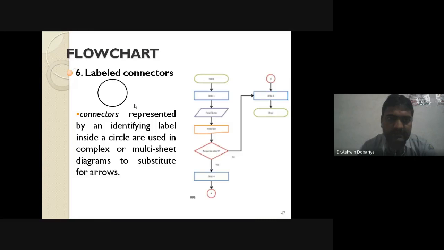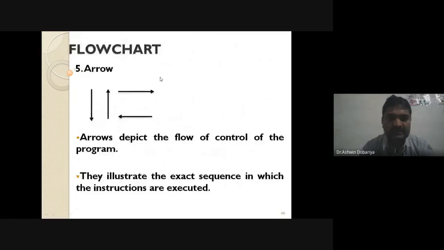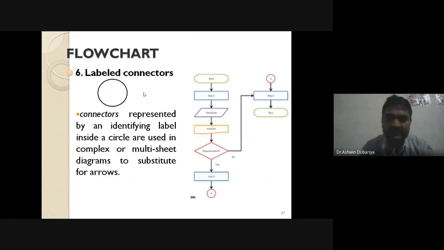Six. Now only two symbols are remaining. One is the connector, label connectors, and another is, yes, this is the last one, but there is one more symbol that I will tell you at a later stage. Generally we are not using that symbol, right? Connectors. What is the use of them? All of you note down in your notebook: label connectors.